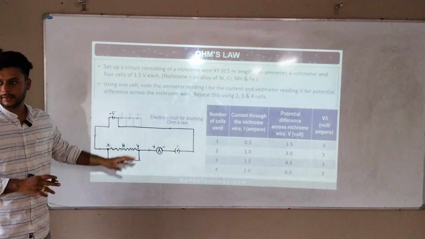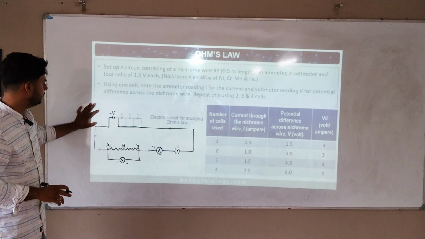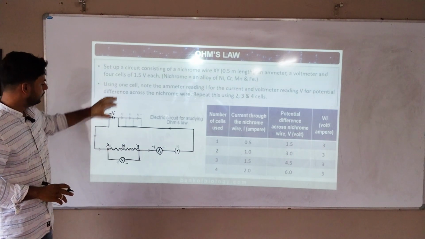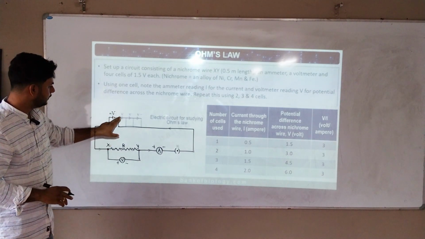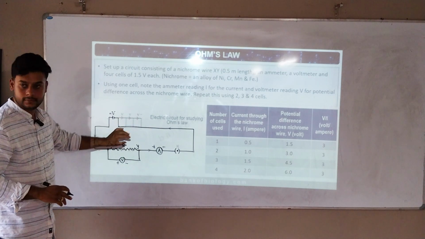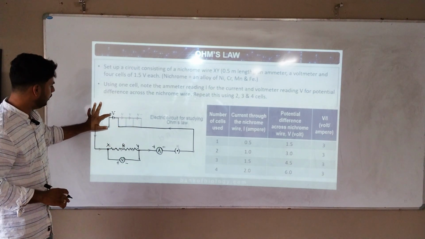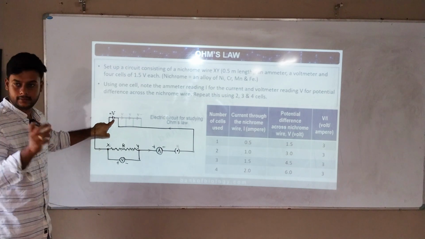He has conducted this experiment. So what he did means first he set up a circuit like this, where this is not there initially. Okay. So how much charge? Here he is applying a cell.